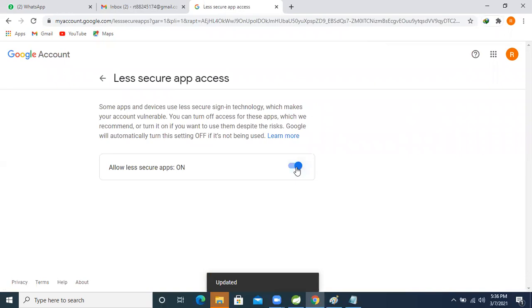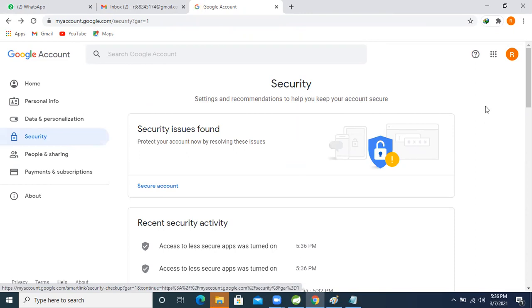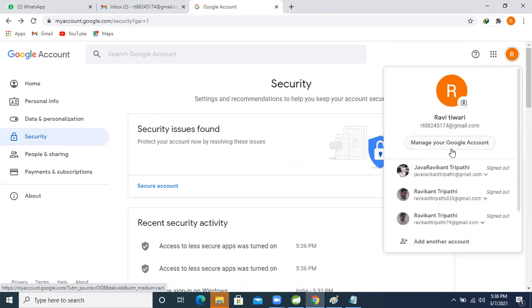But if you turn it on, your Gmail becomes less secure, meaning anybody can hack it. So after that, just one setting we have to do in the Gmail ID, then we can perform the operation.